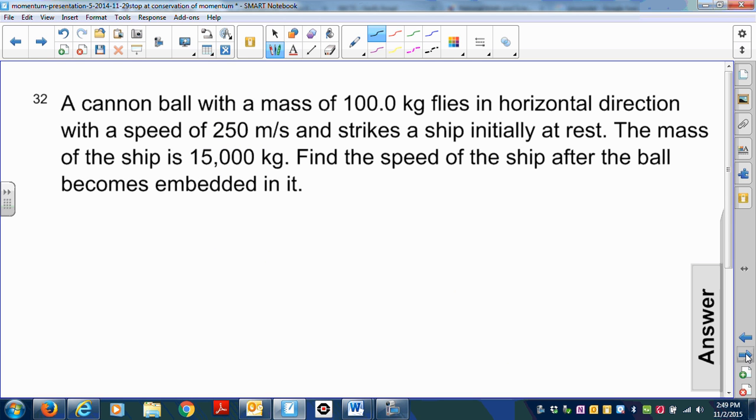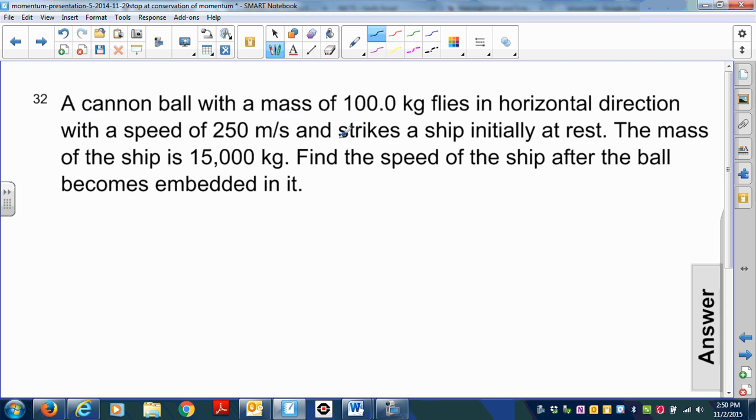A cannonball with a mass of 100.0 kilograms flies in a horizontal direction with a speed of 250 meters per second and strikes a ship initially at rest. The mass of the ship is 15,000 kilograms. Find the speed of the ship after the ball becomes embedded in it.